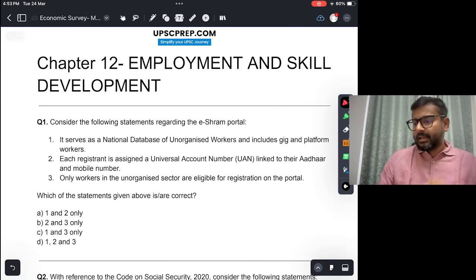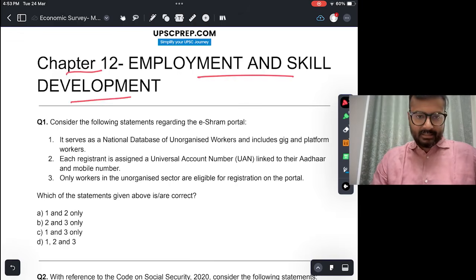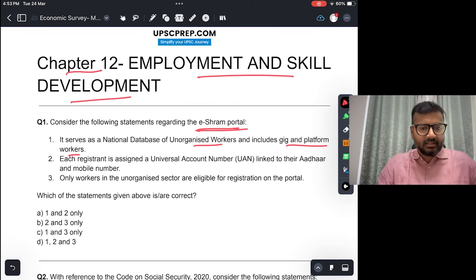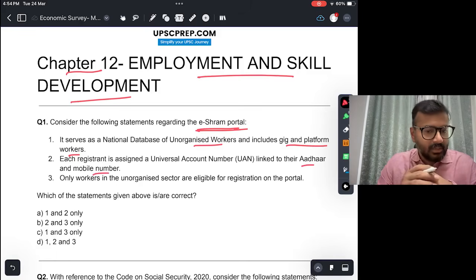All right. Next chapter is chapter 12, employment and skill development. Let's see. Consider the following statements regarding the eShram portal. It serves as a national database of unorganized workers, including gig and platform workers. Okay, seems correct. Even the unorganized workers, gig workers, platform workers can register in the eShram portal. Each registrant is assigned a universal account number linked to their Aadhaar and mobile number. So this is also correct. Everyone gets a universal account number.